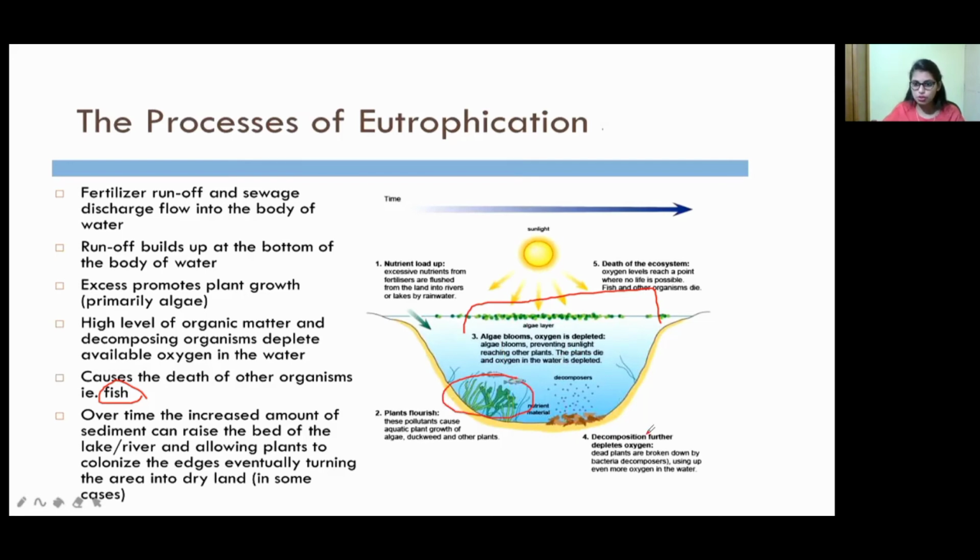Decomposition further depletes oxygen, as the dead plants, fishes and aquatic animals decompose. Later on it eventually turns into dry land because of this eutrophication process.